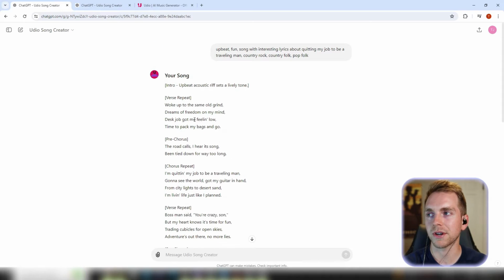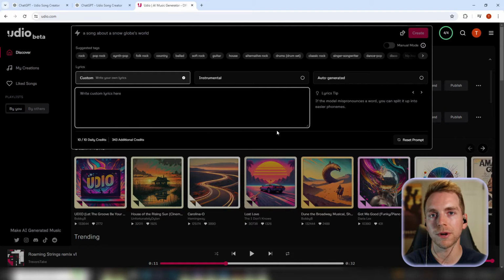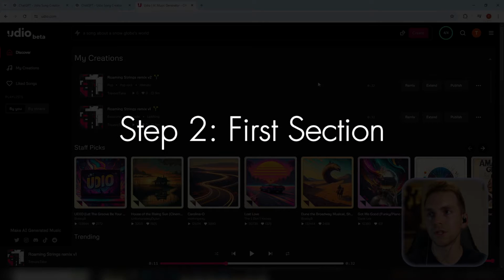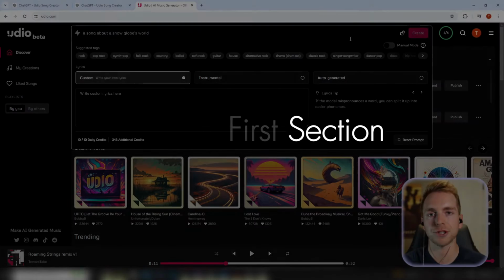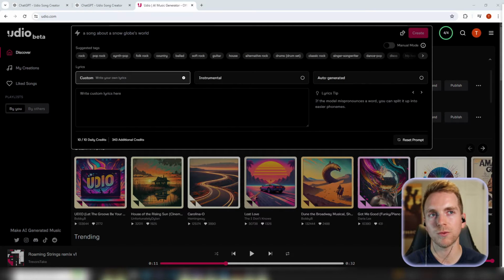And with our song in hand, we're gonna jump over to Udio and go to step 2, which is creating our first section. Even though this is our first section, we don't want to begin with the intro. We'll do that later on.